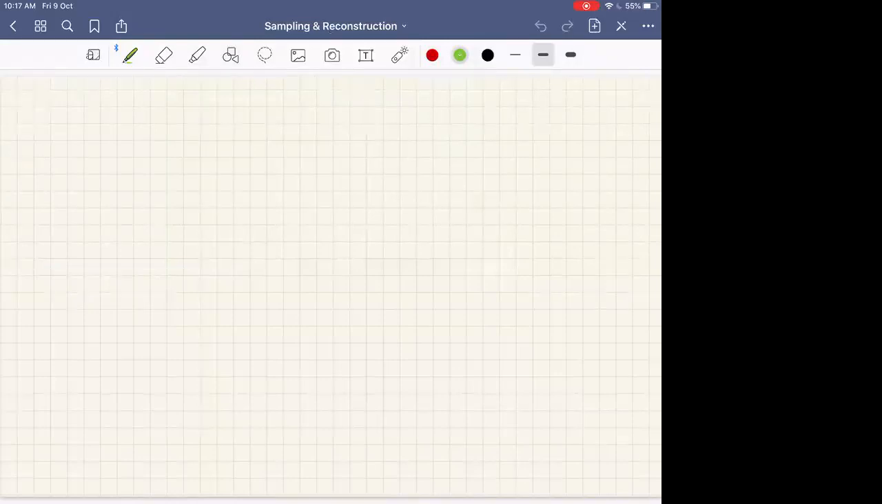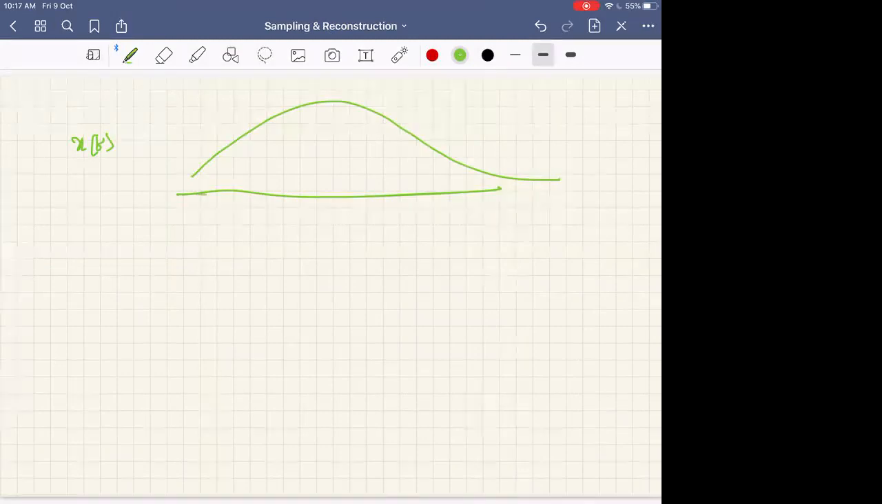let us assume that we have some x of t with us. Some time domain signal. The time domain signal may be something like this. It can be anything, but assume that we have some time domain signal. And what we want to do with this time domain signal is to convert this into a discrete signal. So what should we do is the question.